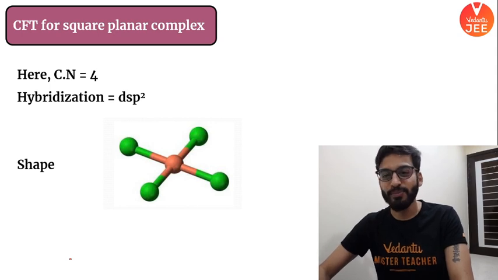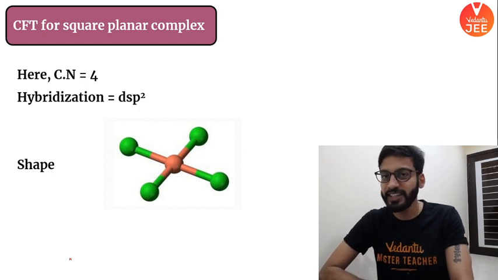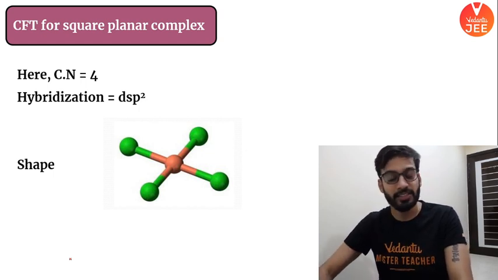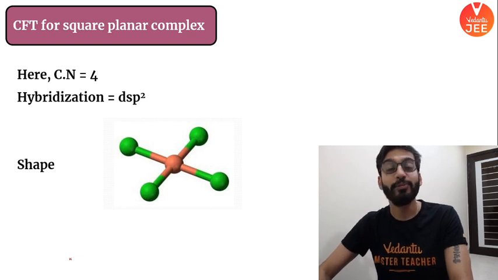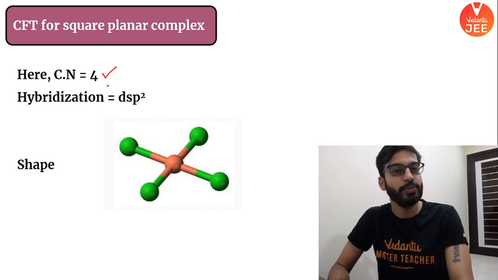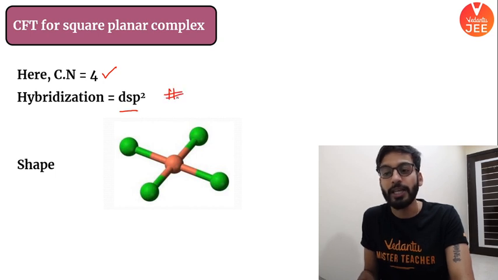Yeah, so these are some important complexes which we have discussed. Now we are moving on. For CFT of a square planar complex, I had given some good questions in yesterday's session. I'm just explaining that bit which I discussed yesterday. Alright, so CFT for square planar complexes. CFT for square planar means coordination must be 4, point number 1. Hybridization here is dsp2. And a fun fact, JEE has asked this.